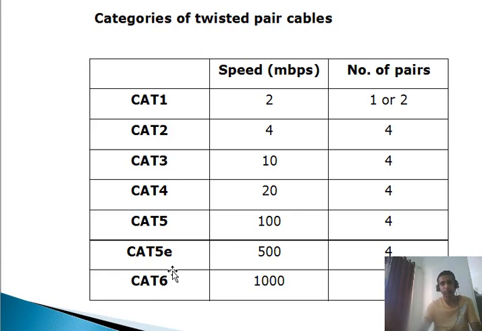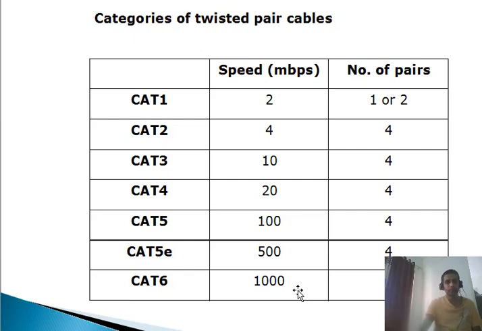So this CAT cable basically does what? It helps us to provide the speed. If you need more speed, you need to go with the CAT 6 cable, that is giving you a speed of 1 Gbps, and the number of pairs given is 4. That means a total of 8 wires will be there, and those 8 wires are paired into 4. Okay, 4 means send and receive. So this is something called a pair of cables. Sending and receiving will be there. That is in CAT cables.